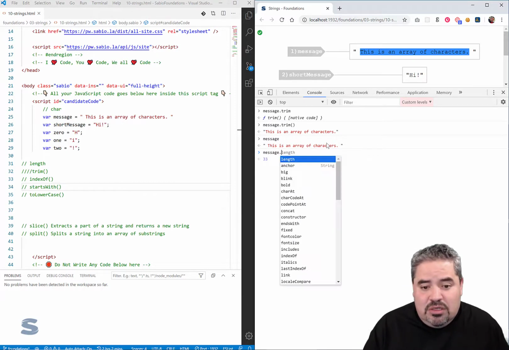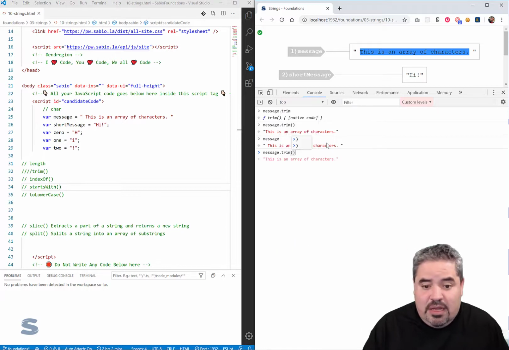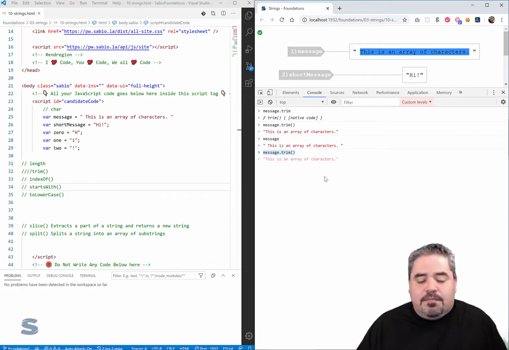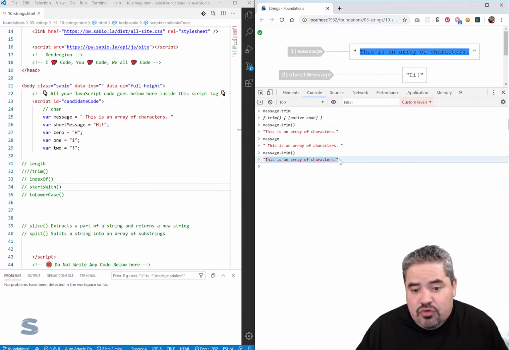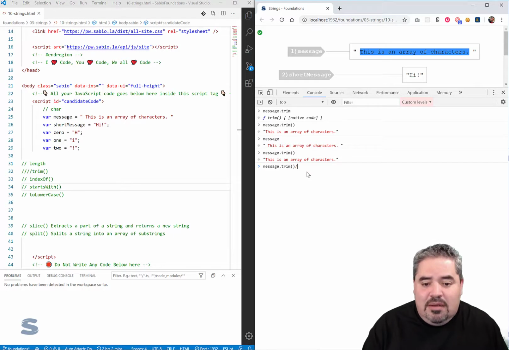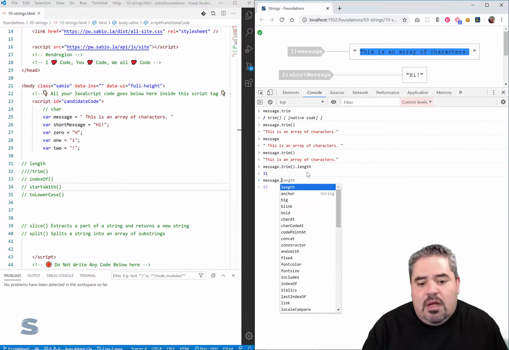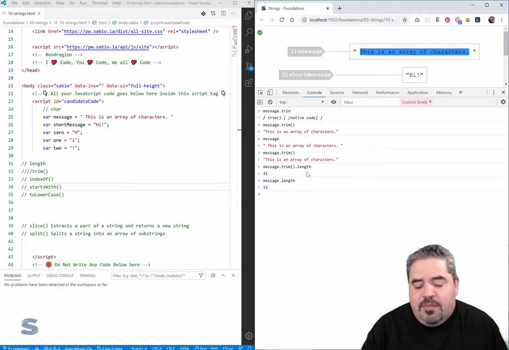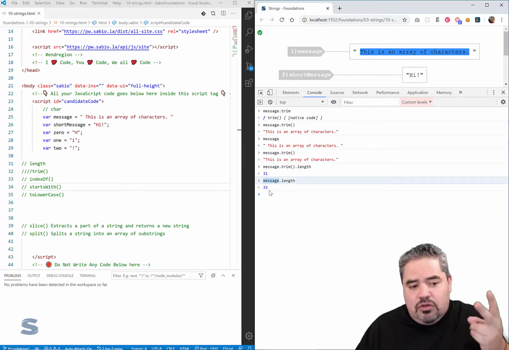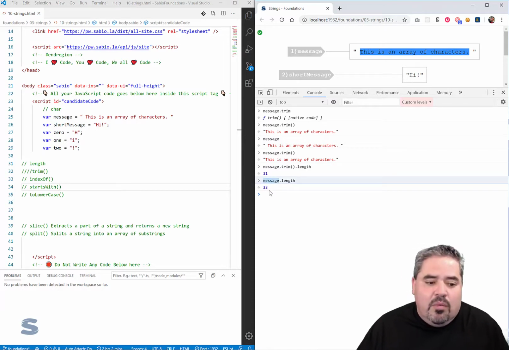What the trim function does is that it takes the existing string, in this case, message, and it essentially processes it, and it takes out the white space from the beginning and the end, and it gives you back a new string. And it's this new string that if I were to say up arrow dot length, I would get back a 31, as opposed to a message dot length that gives me a 33. Because the message still contains those extra 2 spaces that were at the beginning and the end, right?